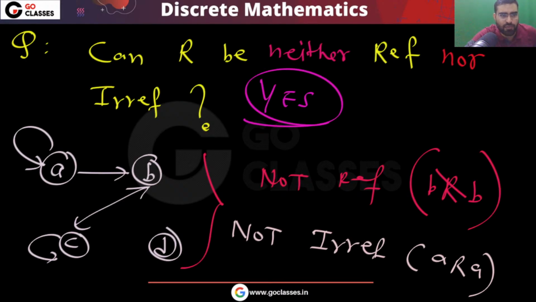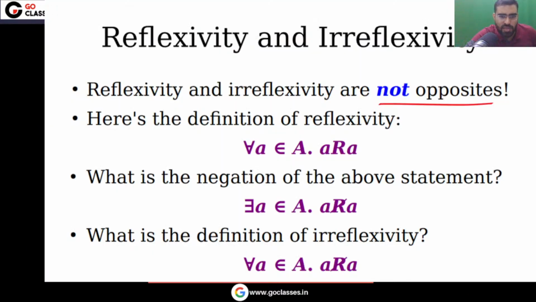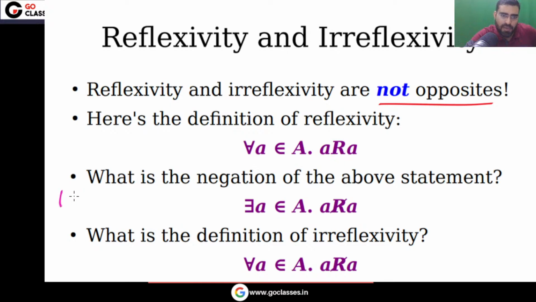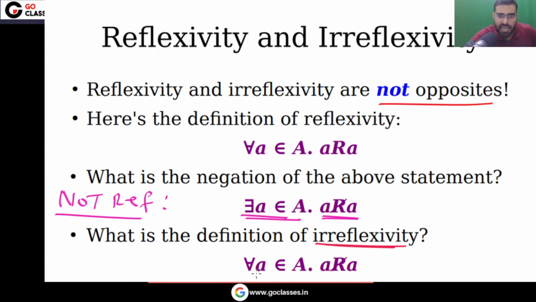For example, here it is not reflexive and not irreflexive. Reflexivity says that for every element, A is related to A. The negation, not reflexive, means someone is not related to itself. Irreflexive says that everyone is not related to itself.